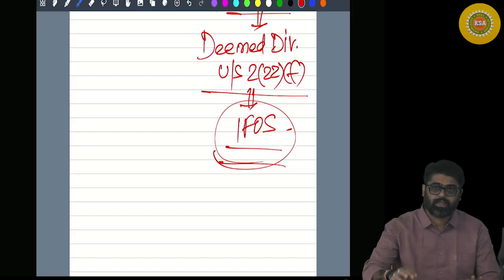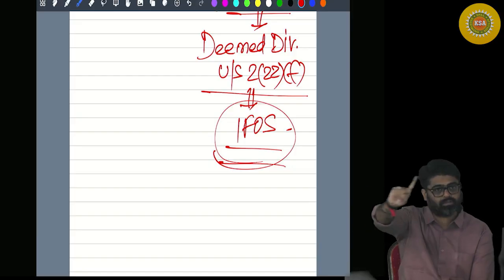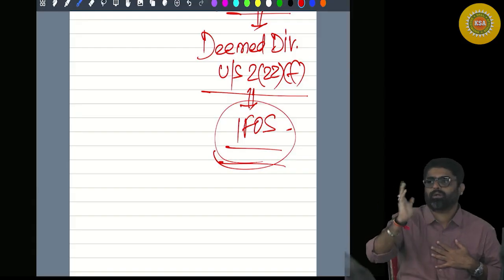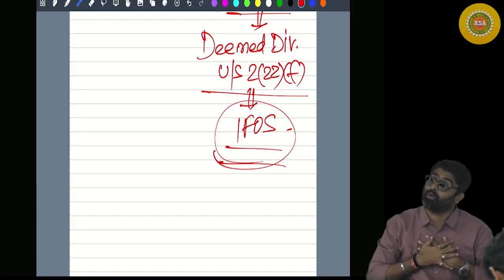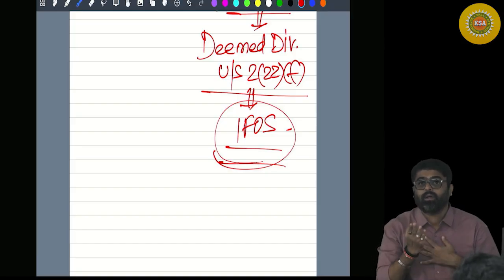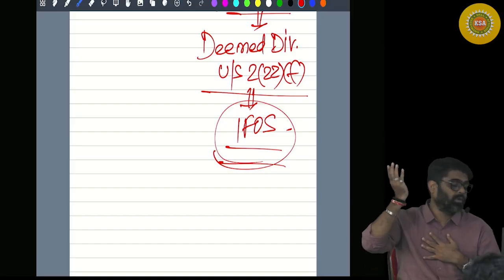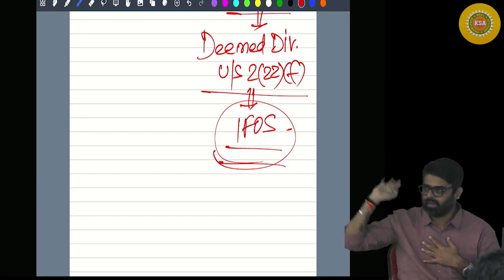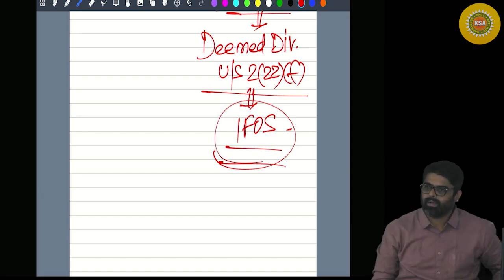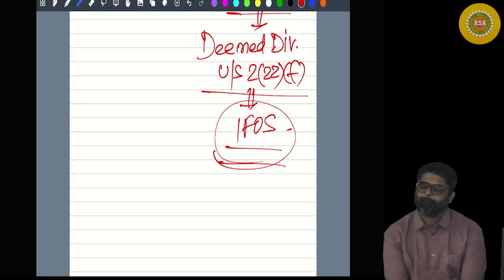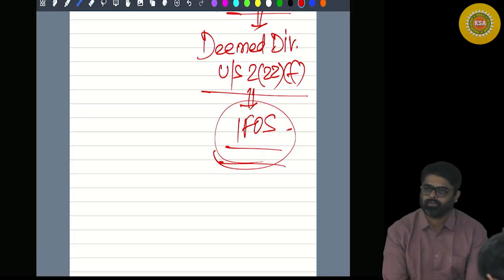Now tell me, I'll keep on asking you. You are now supposed to answer. Okay. First, I am a company. You are a shareholder. Which type of company? Domestic company. And you are a shareholder. Okay. You bought the shares for 2 lakhs long back. Now today the buyback is taking place. I am offering 5 lakh rupees as buyback price. How much?